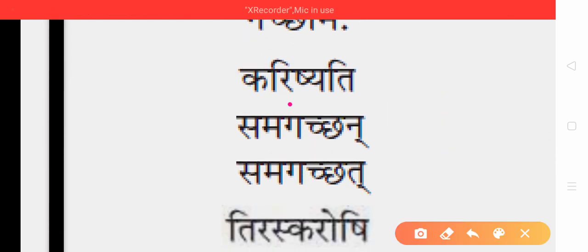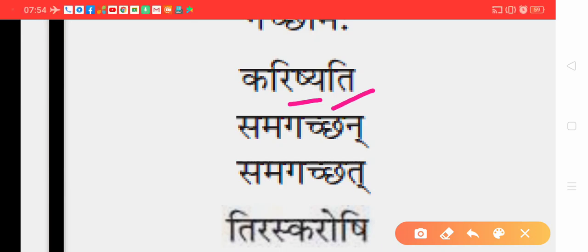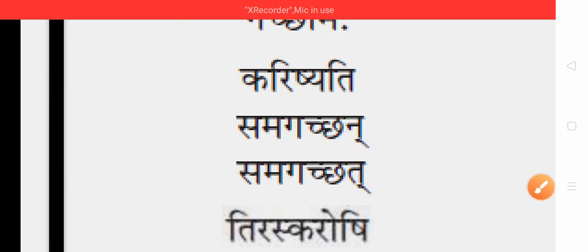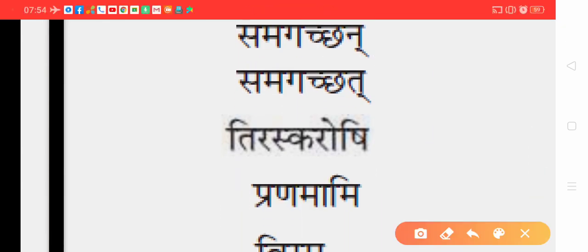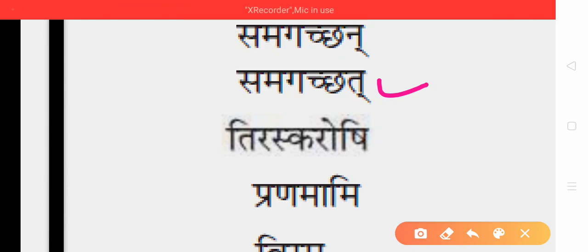Karishyati, sya stands for future and t stands for third singular, so future third singular. Samagachan, n sound is there, so past third plural. And samagachat, this one, past third singular, t sound is there.